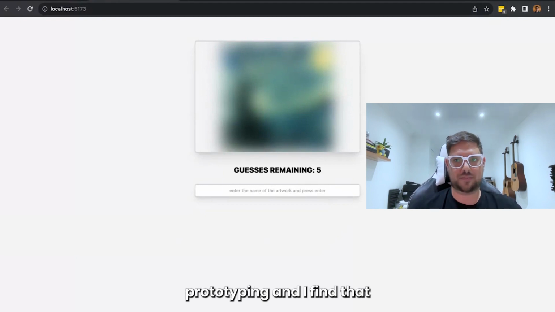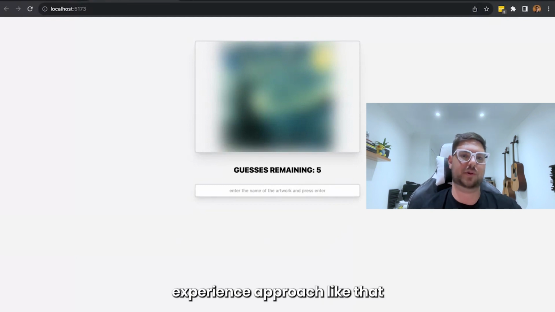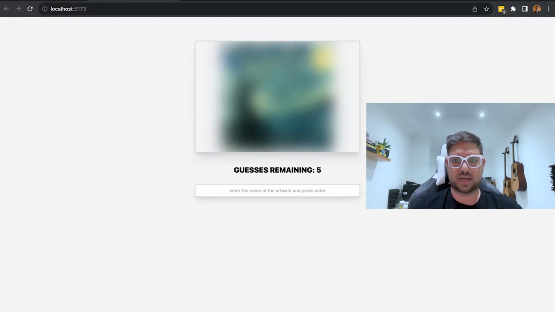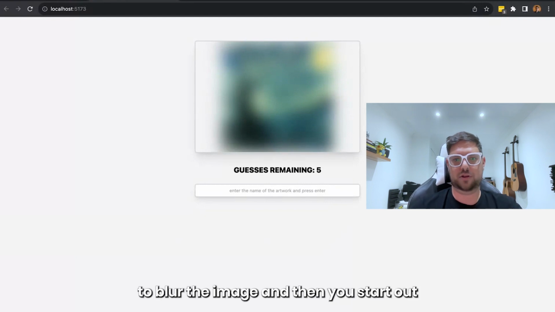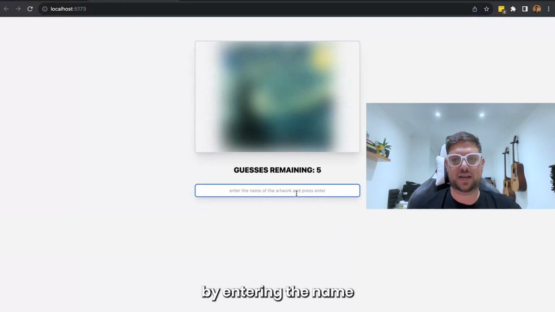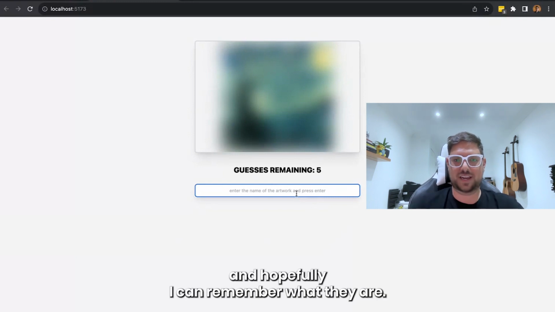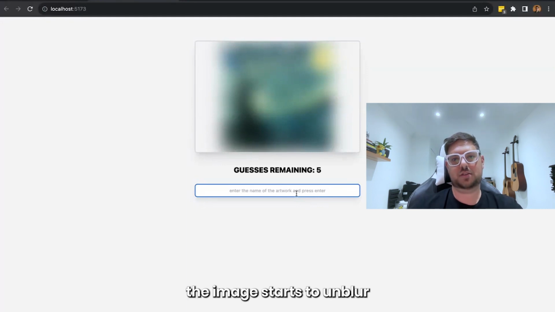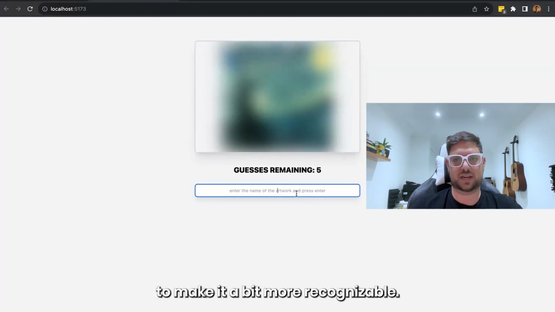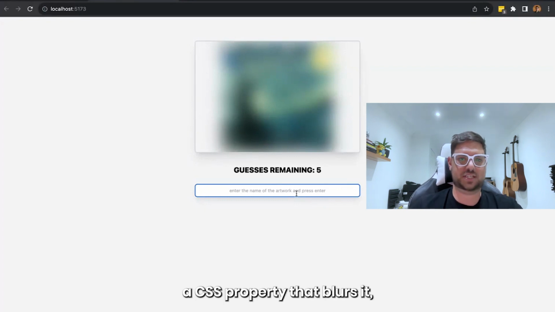The community is split on whether that's good or not, but a lot of what I do is fast prototyping, and I find that taking a development experience approach like that really helps me build something really quickly. So I've used Svelte, and you can see I've loaded the image, and I've just used some CSS to blur the image. Then you start out by entering the name of this art piece. The idea is that every time you guess, if you get it correct, you move on to the next art piece. If it's incorrect, the image starts to unblur to make it a bit more recognizable. And for that, I've just used a CSS property that blurs it.